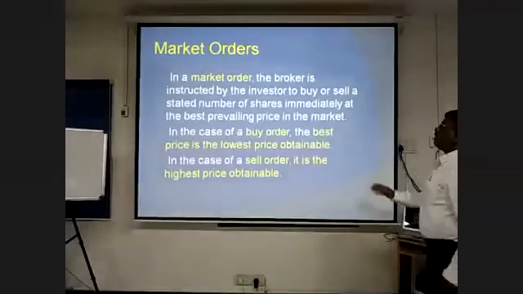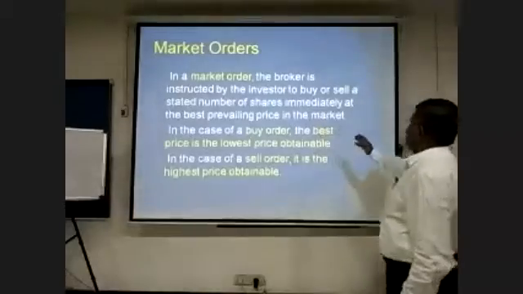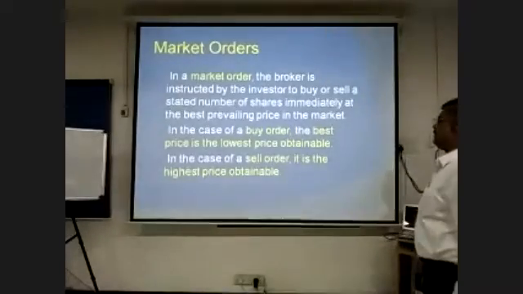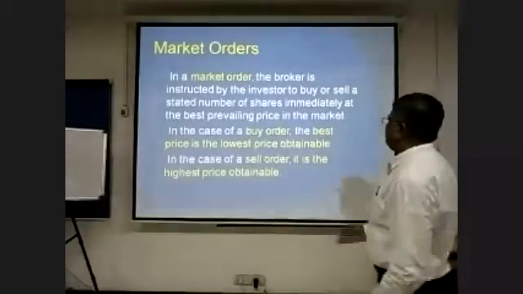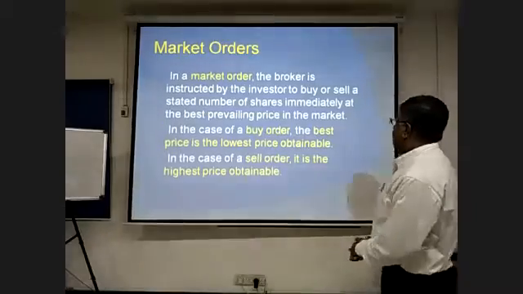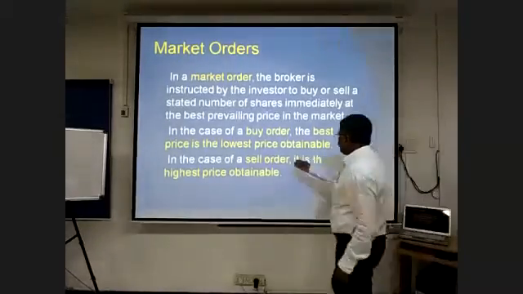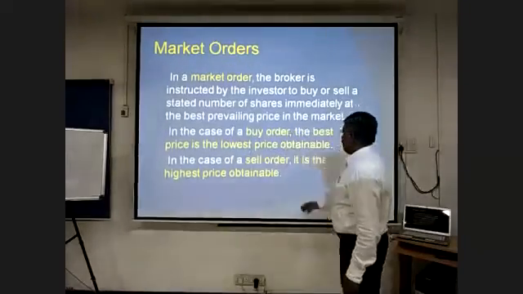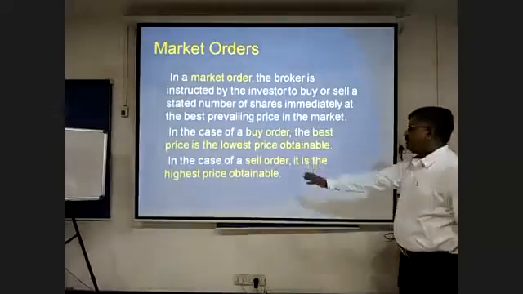The market order means the broker is instructed by the investor to buy or sell a stated number of shares immediately at the best prevailing price in the market. In case of a buy order, the best price is the lowest price obtainable. In the case of a sell order, it is the highest price obtainable.